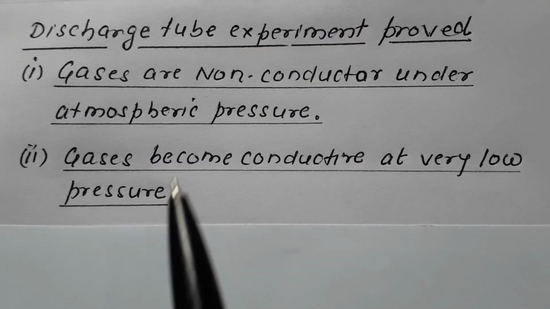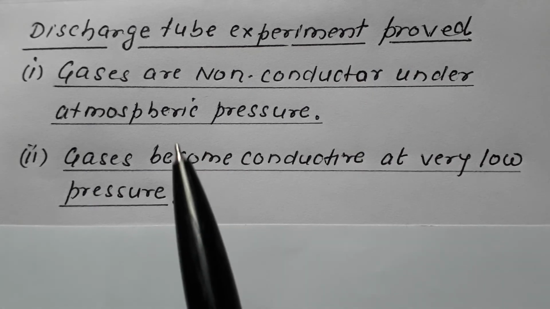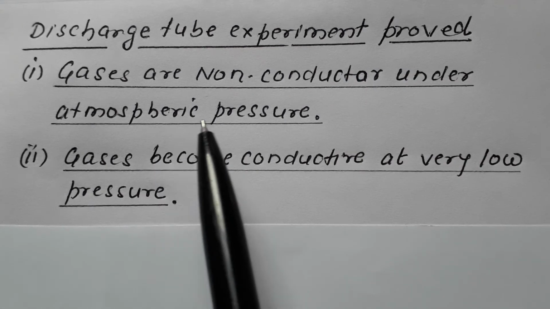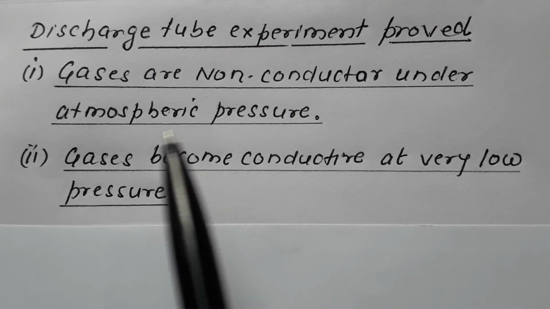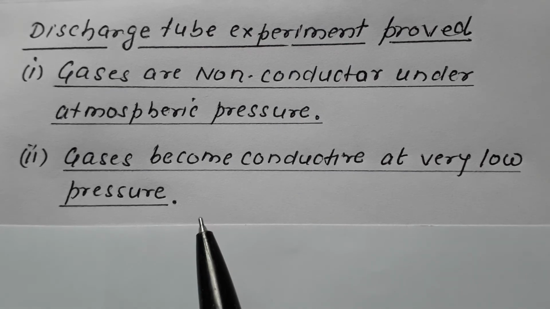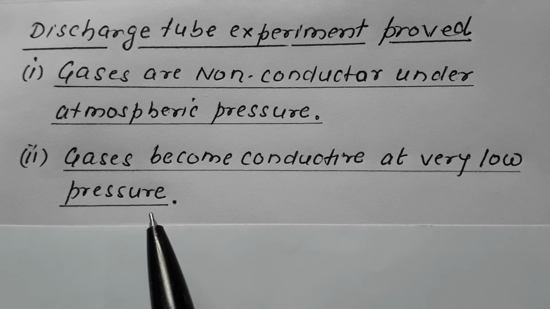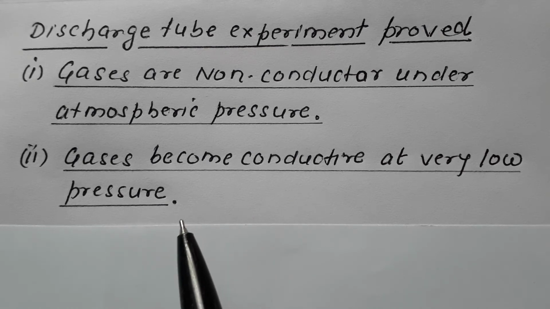So what did the discharge tube experiment prove? Remember that the discharge tube experiment proved that gases are non-conductors under atmospheric pressure, and the second observation was that the gases become conductive at low pressure.